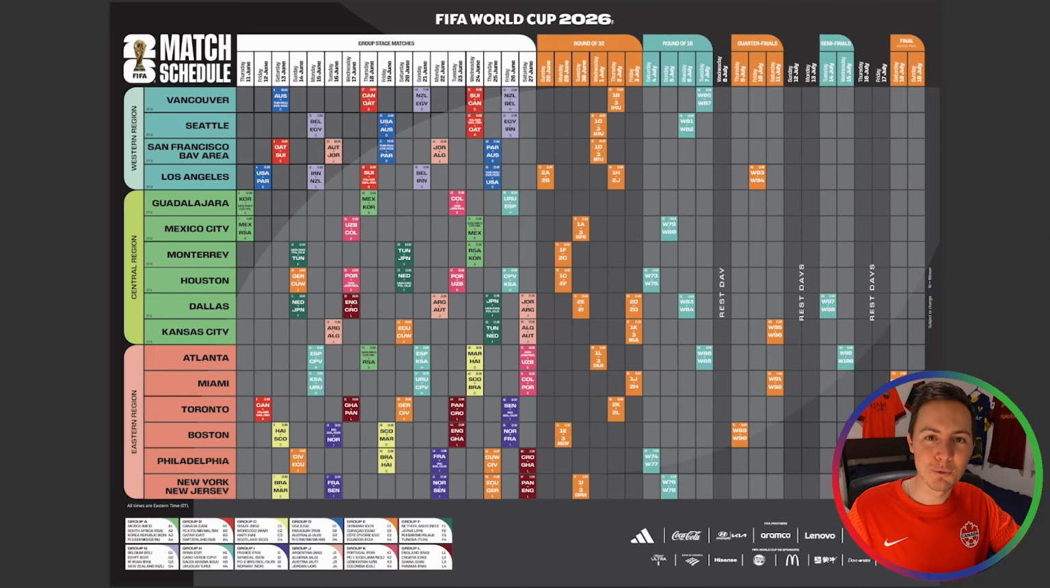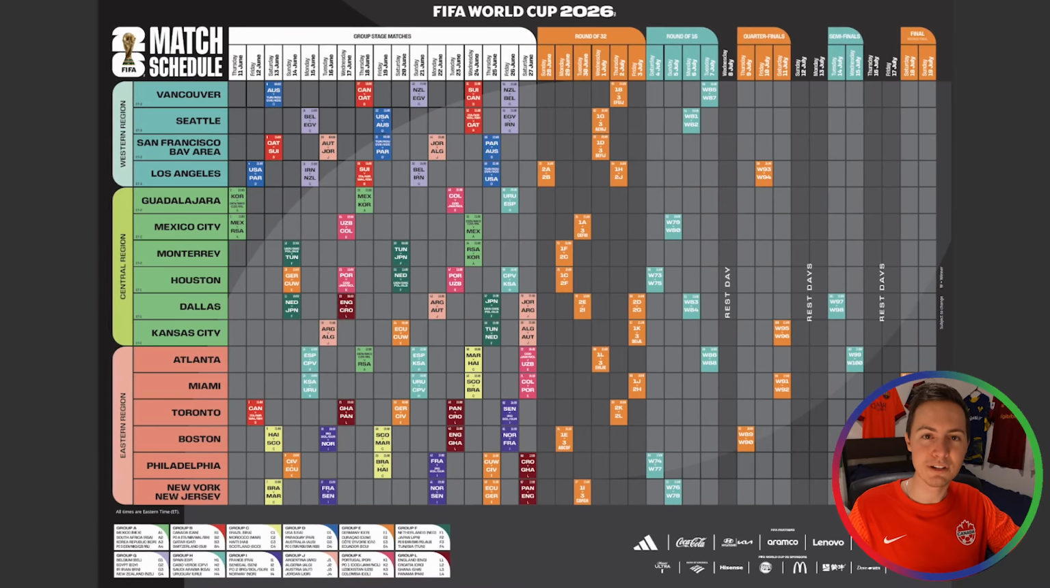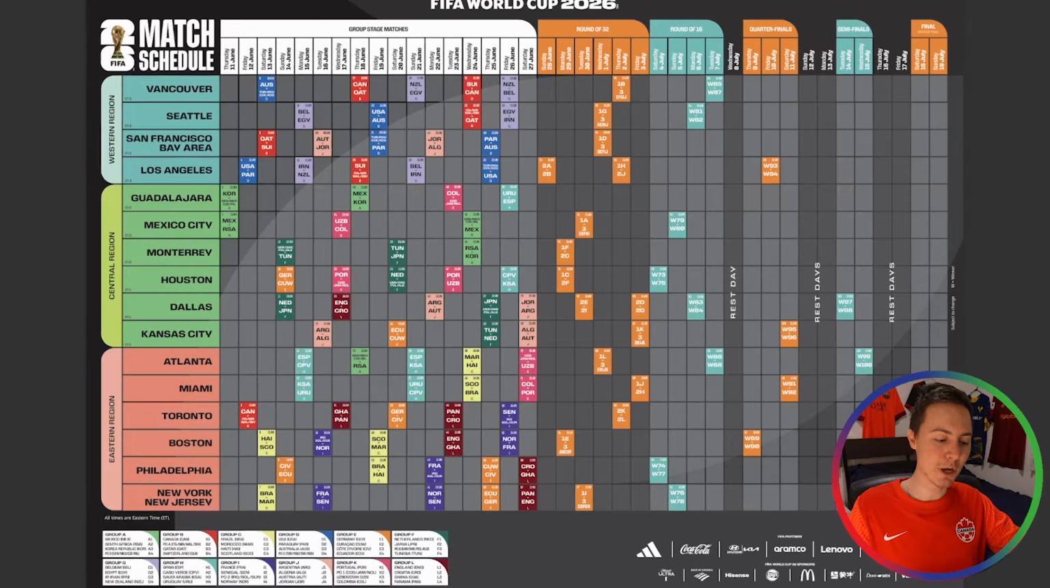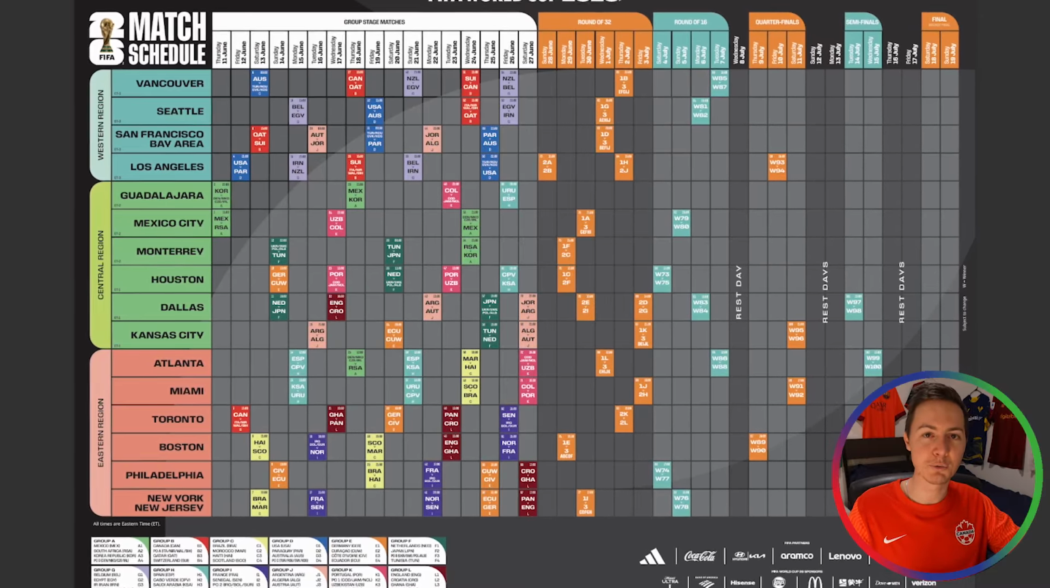The 2026 FIFA World Cup match schedule was announced earlier today, and we now know exactly where and when all 104 matches will be played next summer. So here we have the official match schedule for the 2026 FIFA World Cup, and it's been updated to include all the 72 group stage matches as well as the 32 knockout round matches. Now it's a little complicated to follow, so let's break it down by each match day to see who's playing who and where those matches will be taking place.